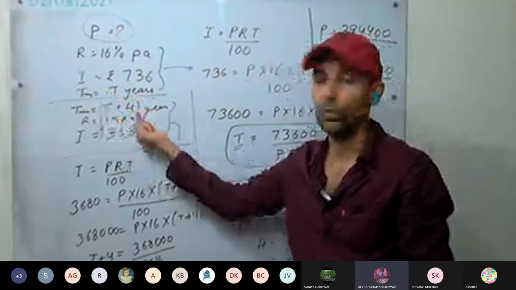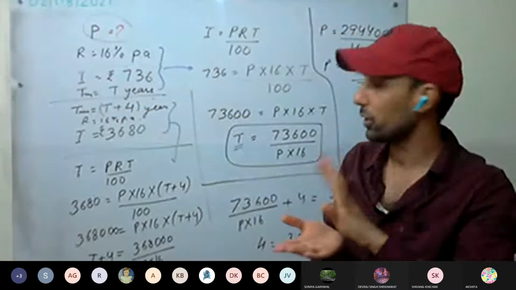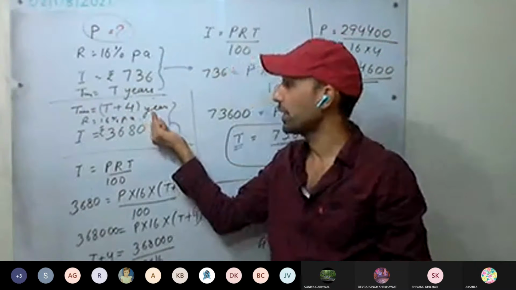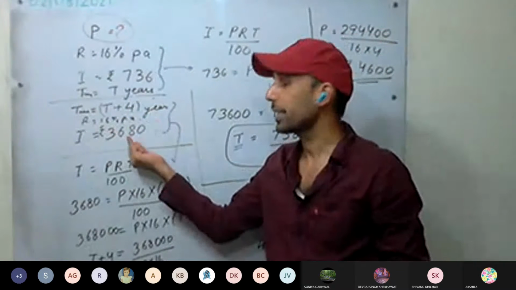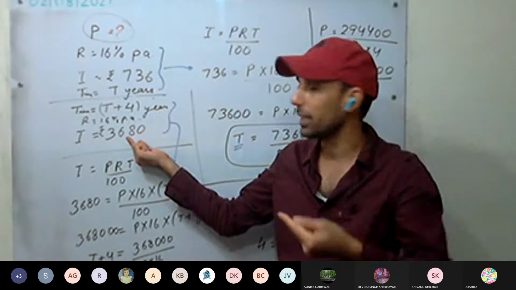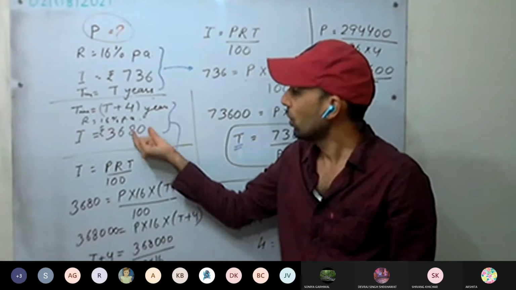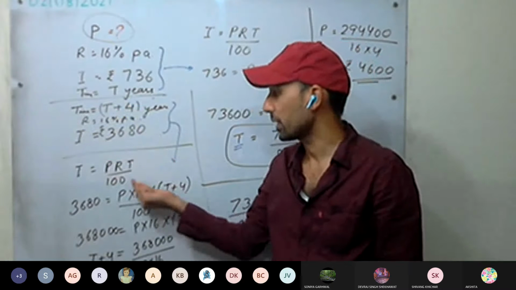Now the time will be T plus 4 years. In the second case, the time has increased by 4 more years, and the rate is the same. If he had lent it for 4 more years, he would have got this much interest. Now for these parameters, we'll calculate the interest.